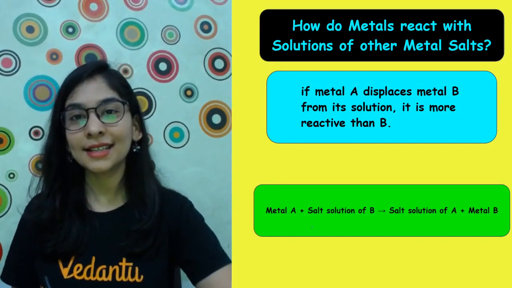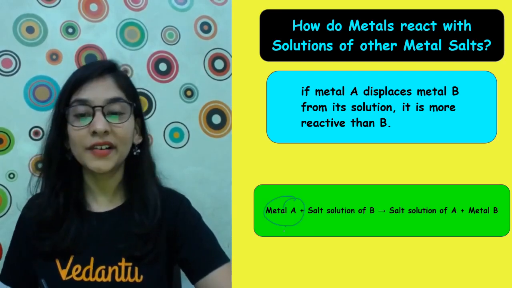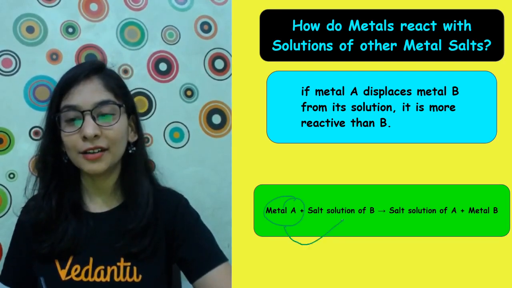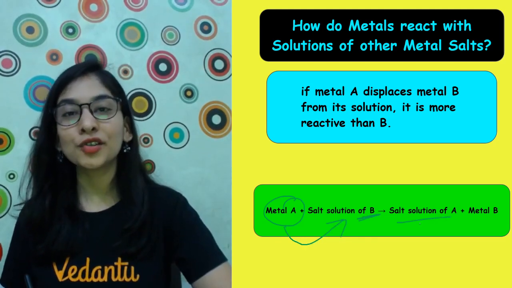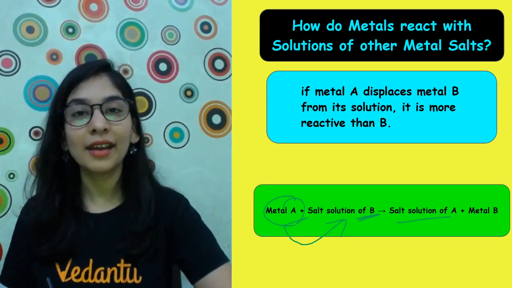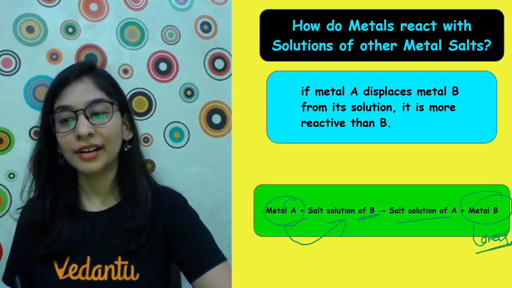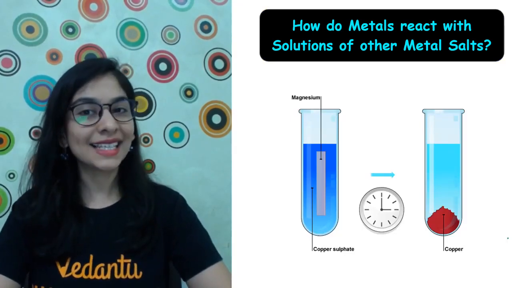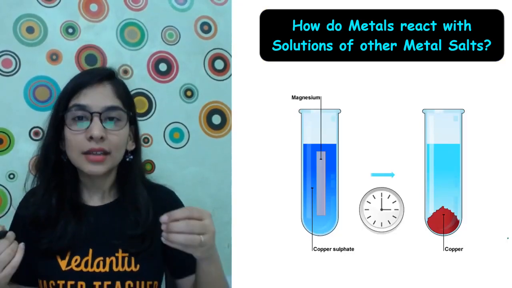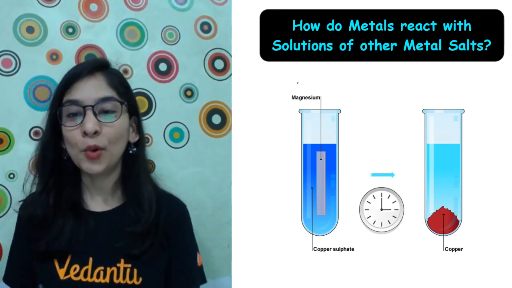What reaction is this? Single displacement, where a metal A, being more reactive, can displace a metal B from the salt solution of that metal. Now we are going to get a salt solution of metal A because it's more reactive. Metal B is a loner. Yes, that's what happens. All the parts are clear, how we are doing it. It will become more and more clear when we discuss enough examples. So we have more examples.